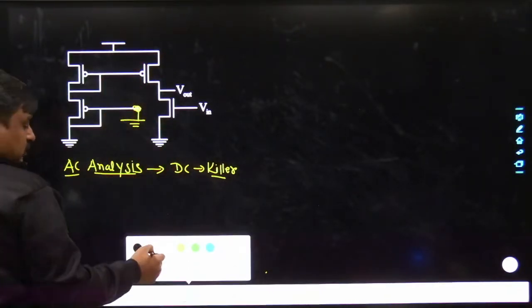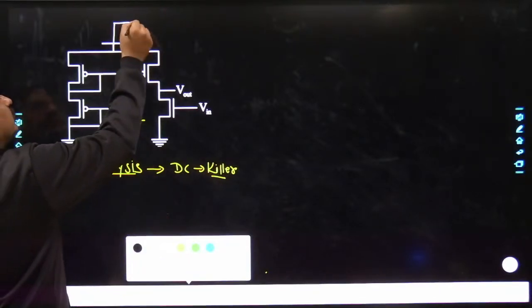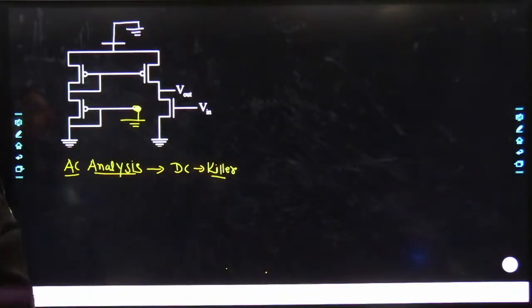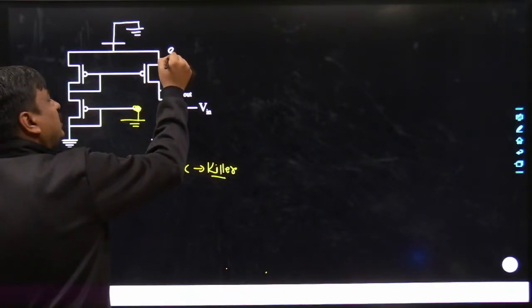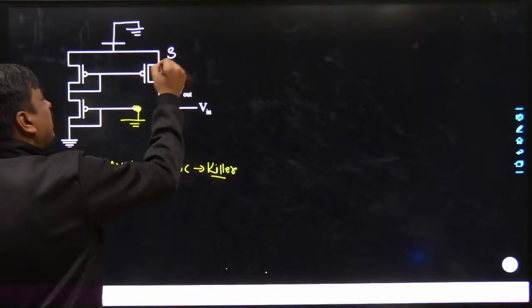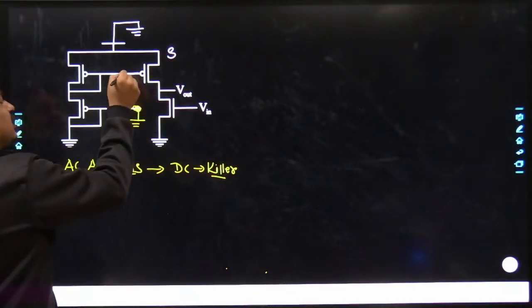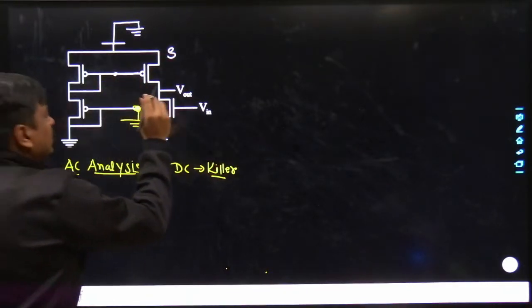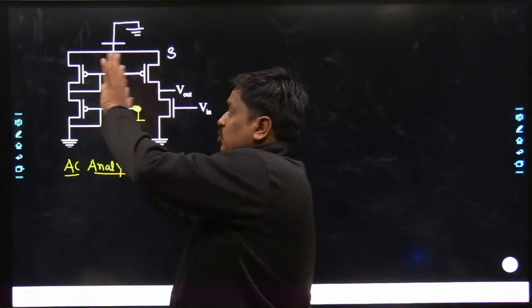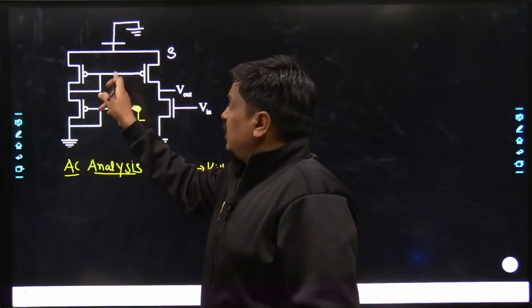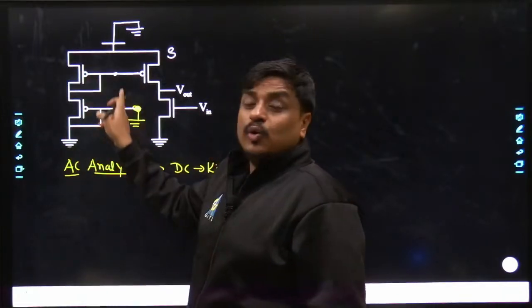Yes, sir. It would be made grounded. Agreed? And here you can see very well, as I have been telling you again and again, here it's the source terminal, and now you can see very well the gate is getting connected to the left of the circuit. Towards the left hand side there is no AC signal.